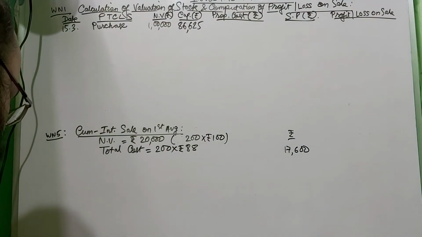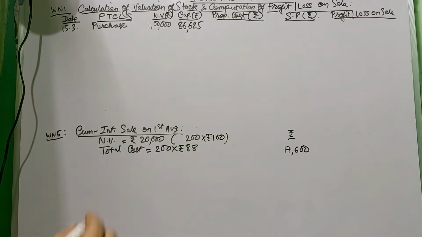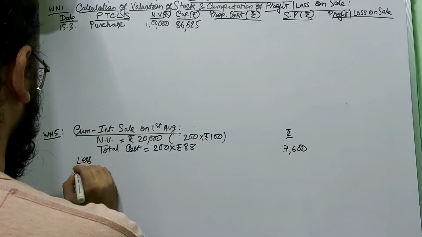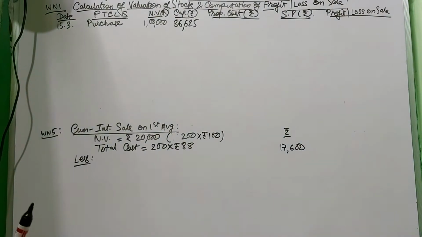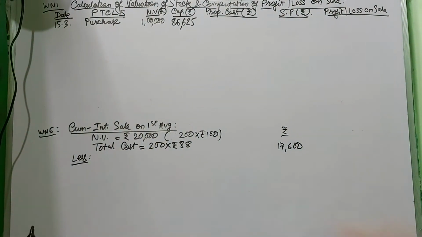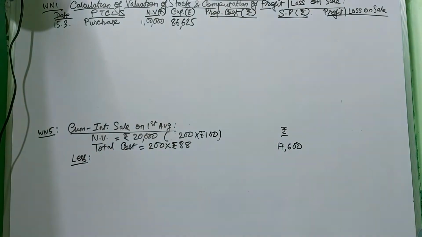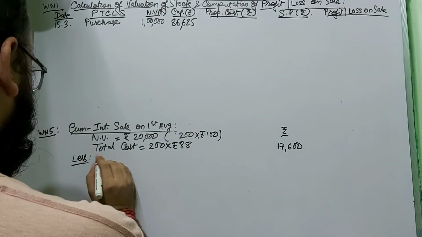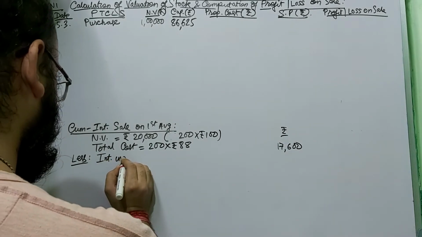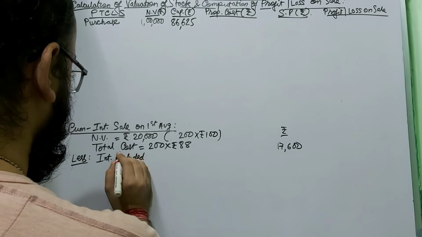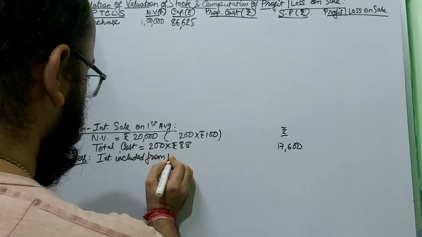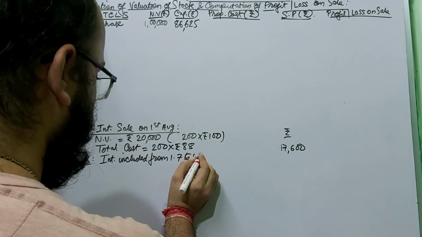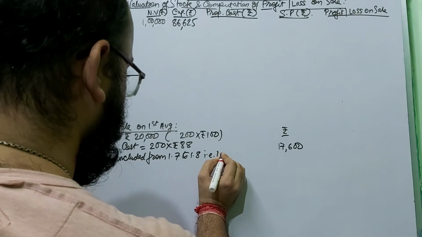How much interest? 1st of August means July and August. You have paid the amount up to July, only 1 month interest is due. July amount you have already calculated, because it has been paid in August. Up to July you have cleared. Now only 1 month is due. So interest will be included from 17 to 18, that is 1 month.